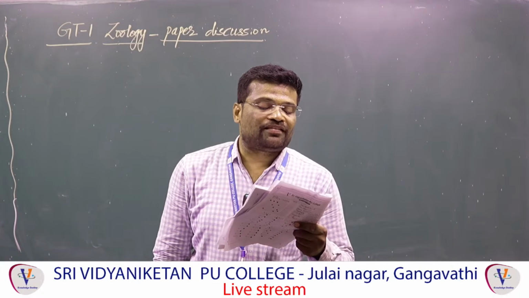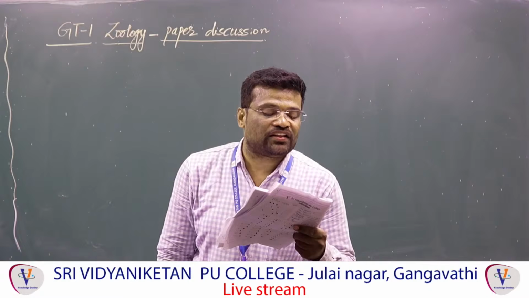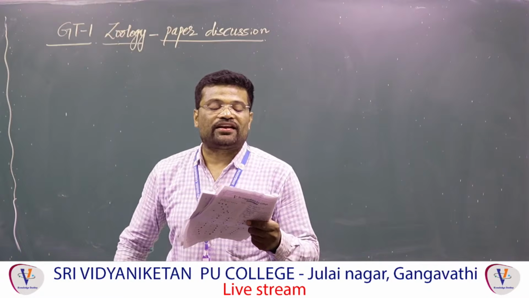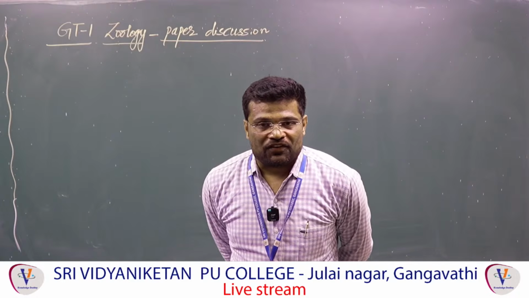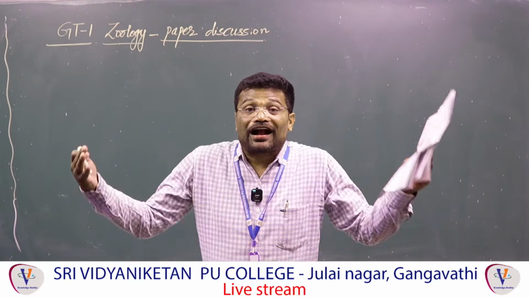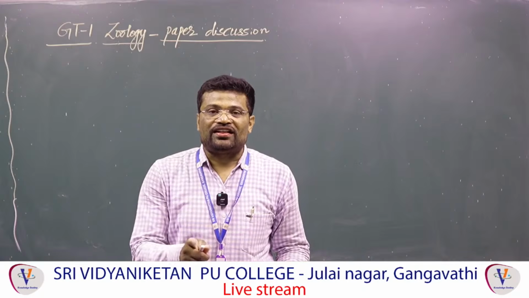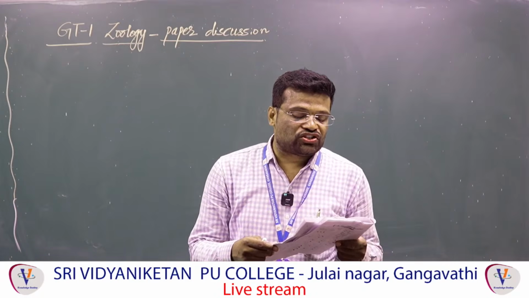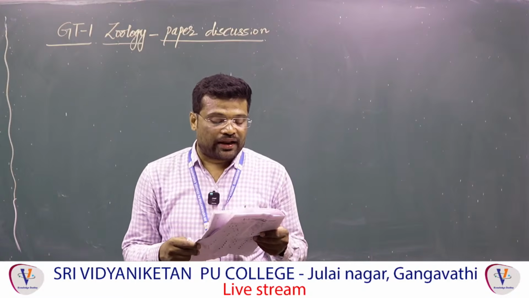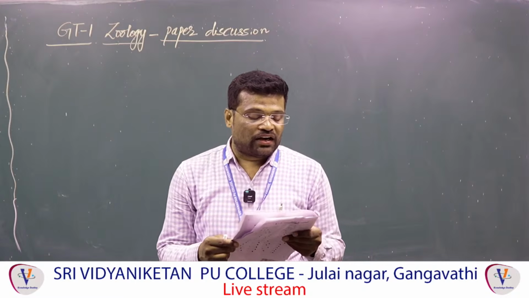Statement 2. Cells in epithelium are held together with little intercellular matrix. Basically, epithelium is composed of cells. Those cells are compactly arranged with little intercellular matrix. So here both statement 1 and statement 2 are correct. 111.